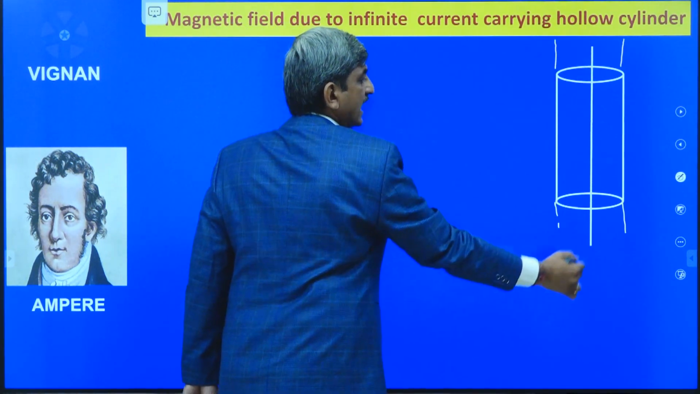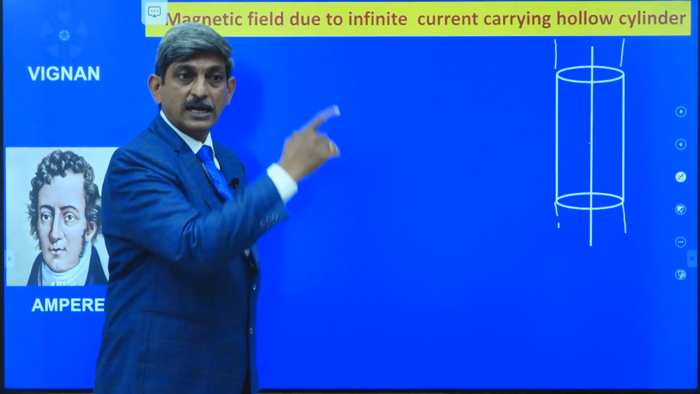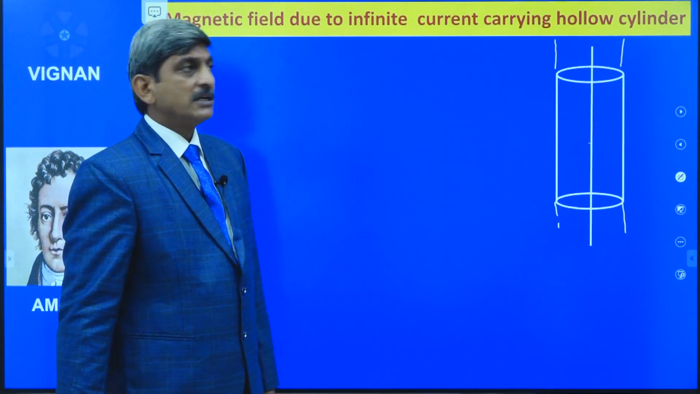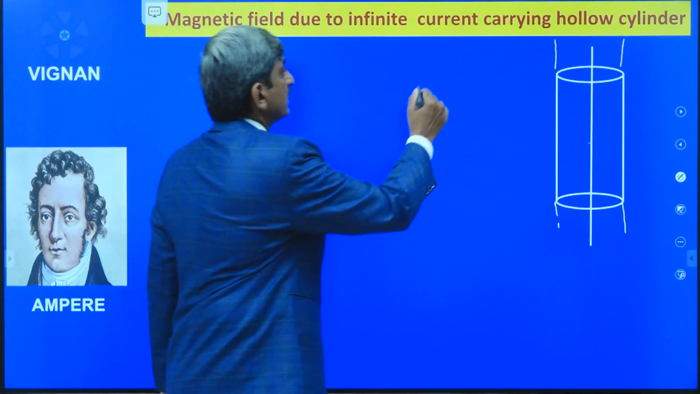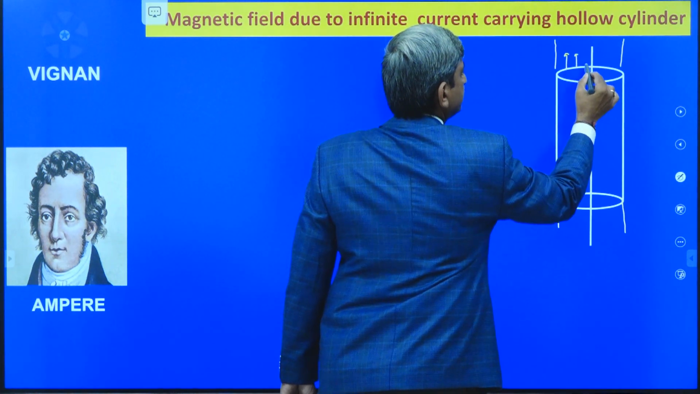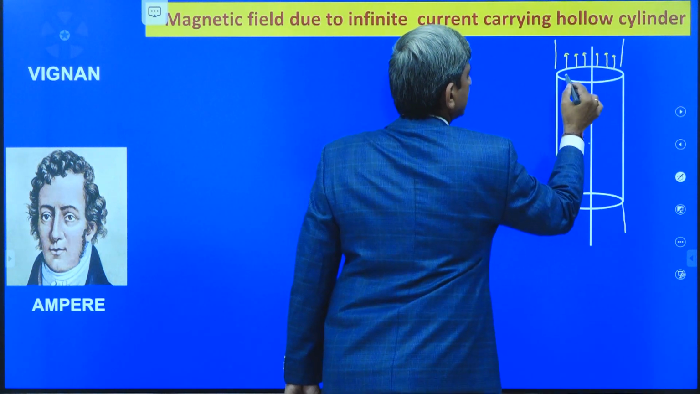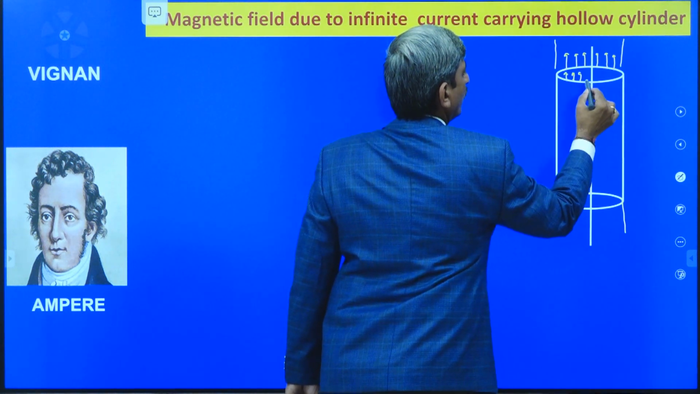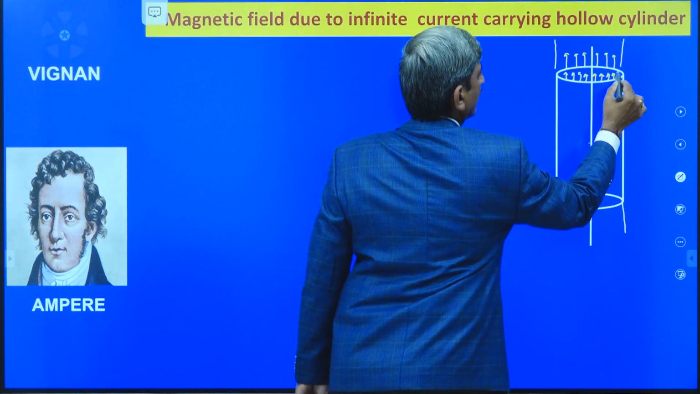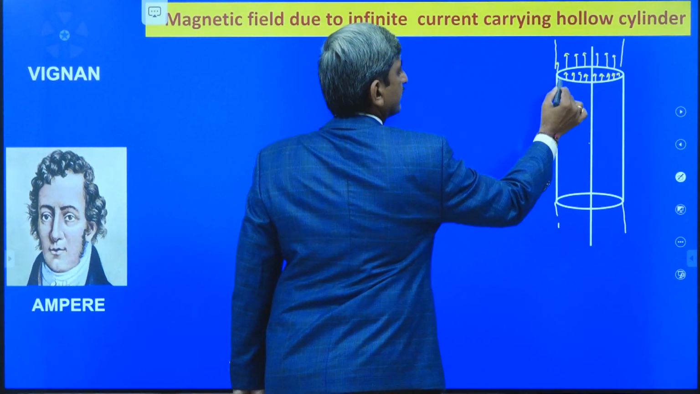This is the axis of the cylinder which is passing through the center and parallel to the length of the cylinder. Okay. Now here the cylinder is carrying current only along its surface like this. This is the hollow cylinder. Inside the cylinder there is no current, only the cylinder is carrying the current along its surface.